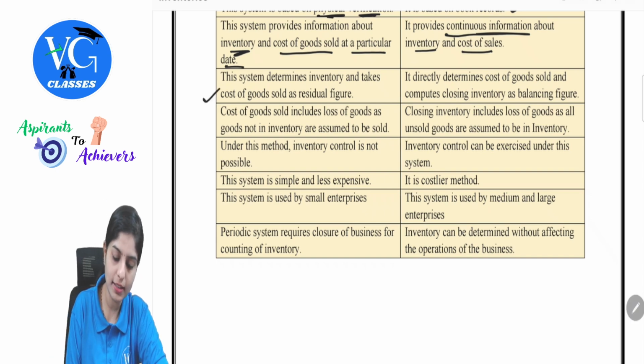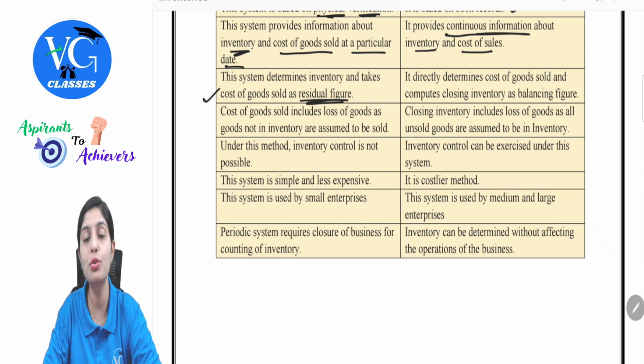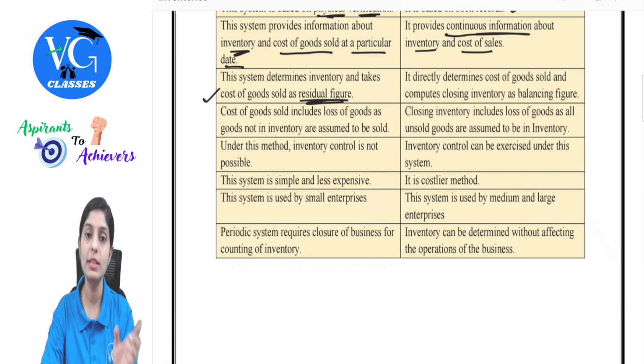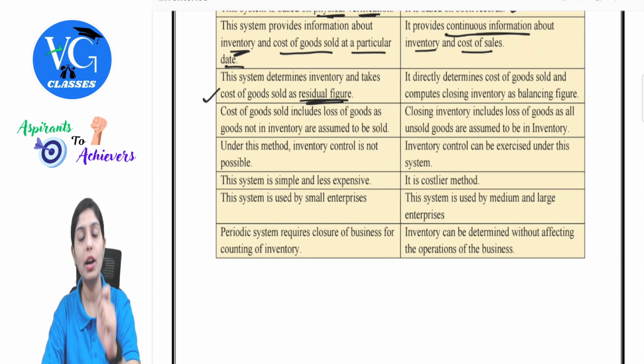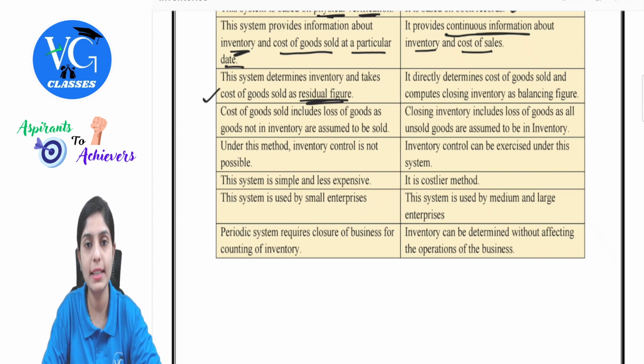This system determines inventory and takes cost of goods sold as a residual figure. Why are they taking this as a residual figure? Residual here means balancing figure. They will not be able to ascertain cost of goods sold using the values available. Simple logic. Why? Because they will wait until the physical count happens and then record the cost of goods sold. So therefore, this will be ascertained as a balancing figure.